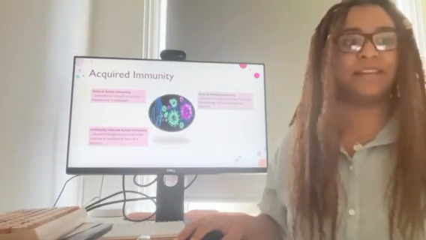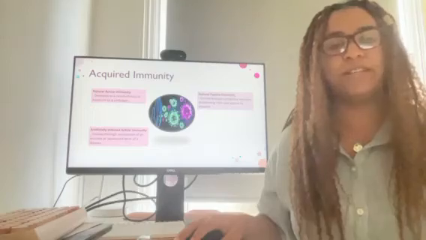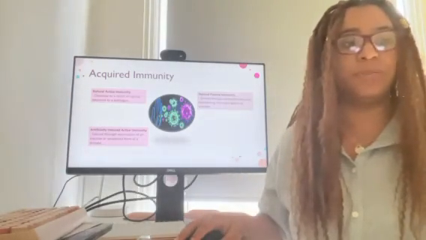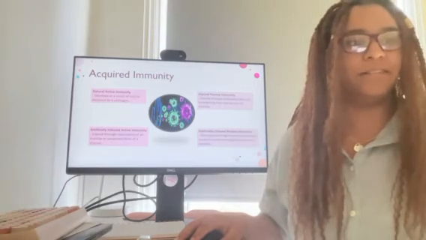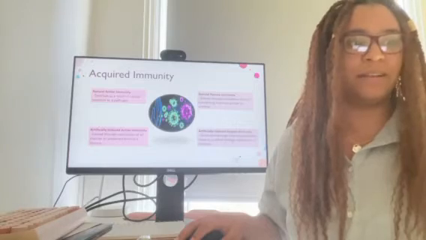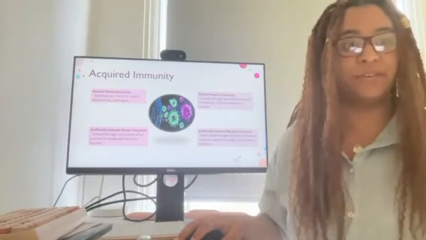Natural passive immunity, which occurs when antibodies are naturally transferred from one person to another, such as from a mother to her unborn child during pregnancy. And lastly, artificially induced passive immunity, which occurs when one person receives antibodies that have been made by someone else, such as through a transfusion.